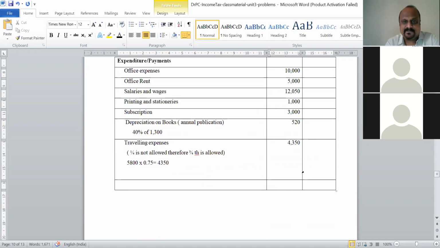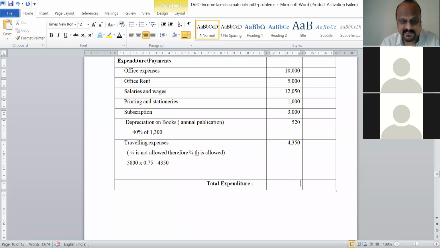So now, total expenditure. Total expenditure is how much? Add all the expenditures. 35,920.